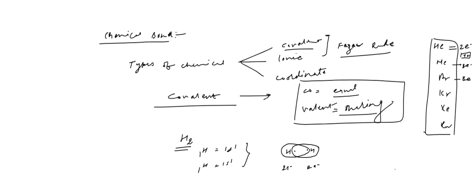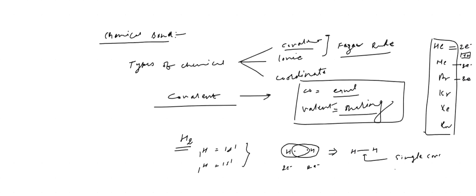So here you see one electron shared. If you count, each has two electrons in its circle, and since one electron pair is shared here, we get a single bond. This is what is called a single covalent bond. Is it okay?